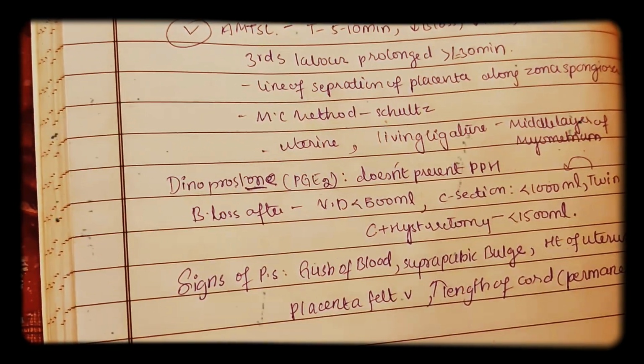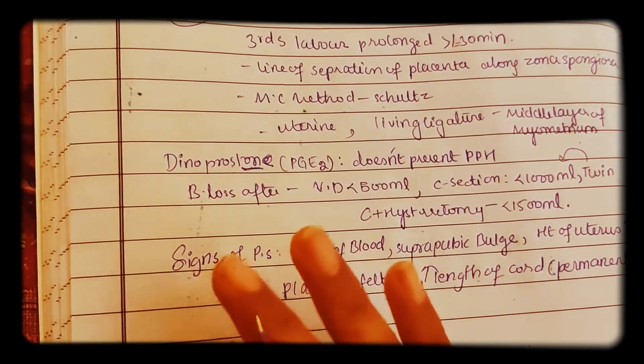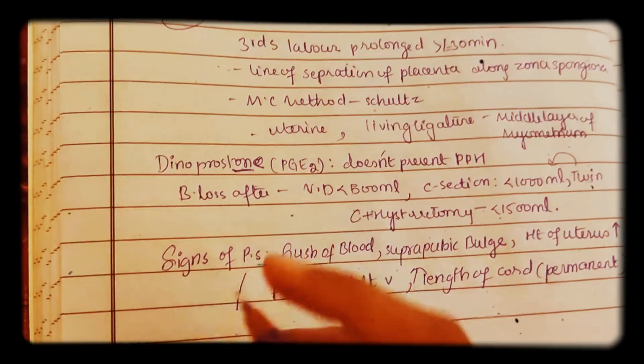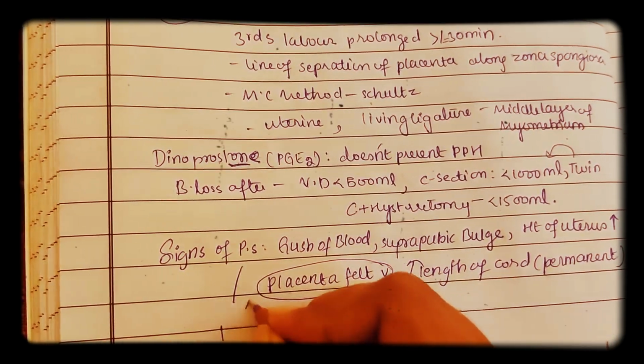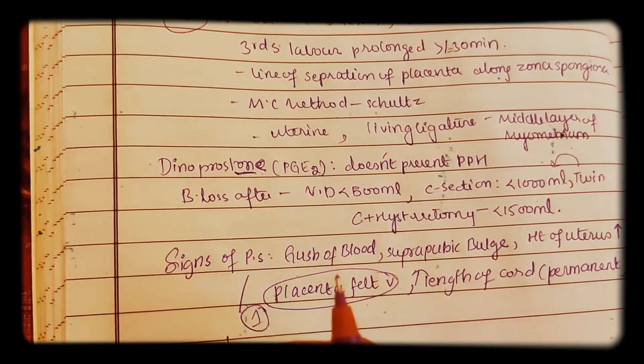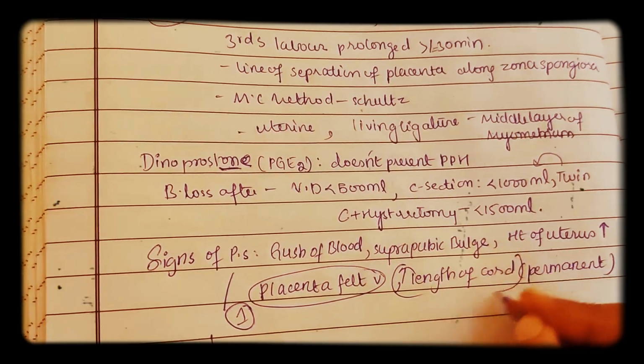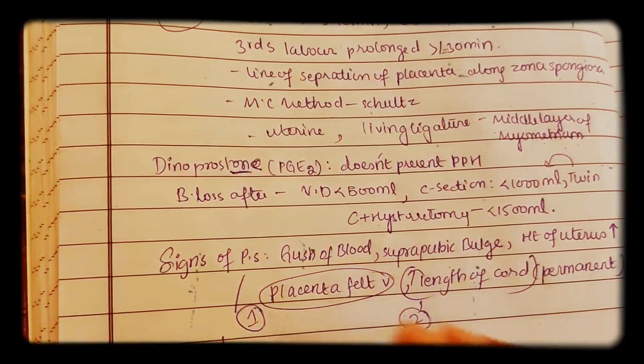So what is the best sign among all this? What will you say is the best sign for placental separation? The best sign is placenta felt in vagina. This is the first best sign. And the second best sign is apparent lengthening of cord.